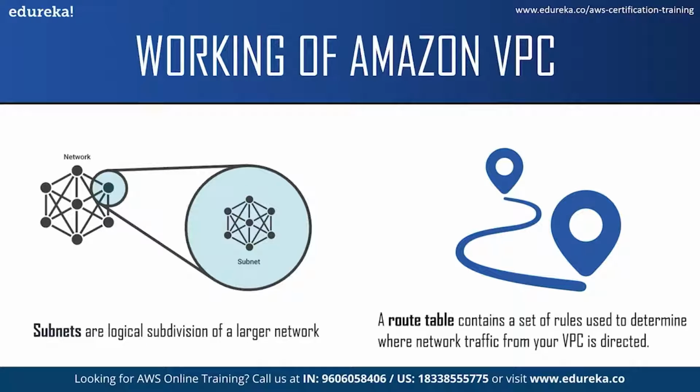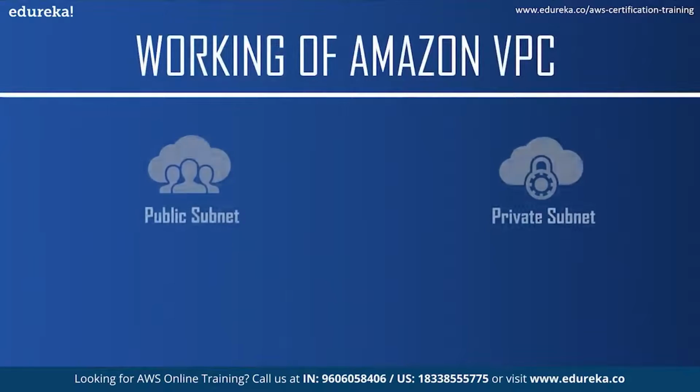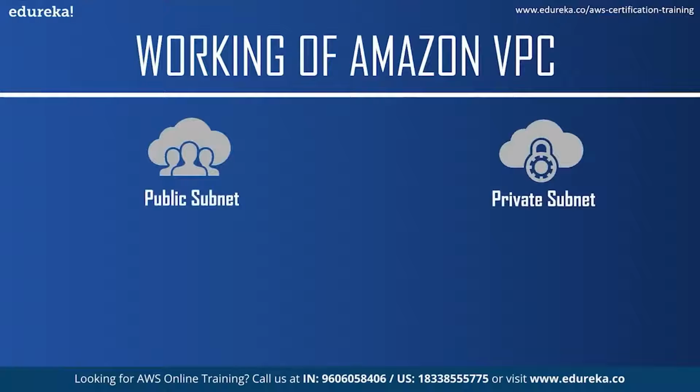Each route in a route table specifies the range of IP addresses where you want your traffic to go, which is the destination, and the gateway, which is the network interface or connection through which to send the traffic, which is the target. Now, as I've mentioned about public subnets and private subnets, let us see the difference between them.